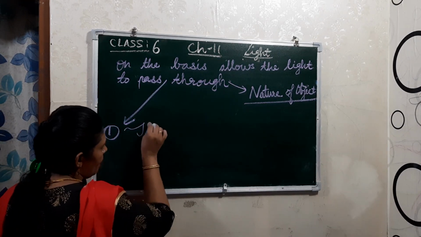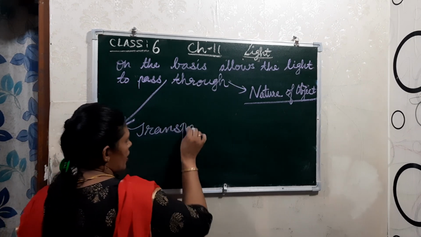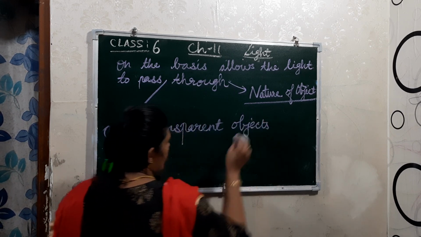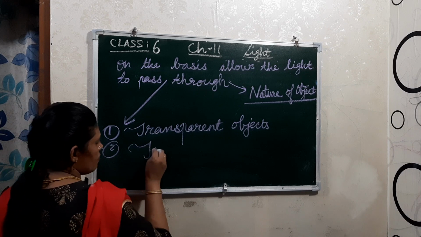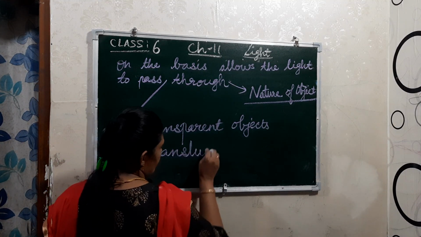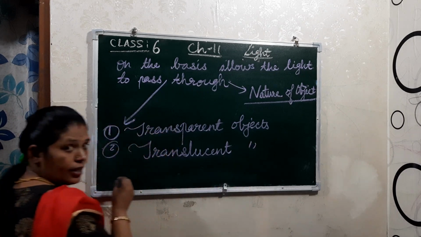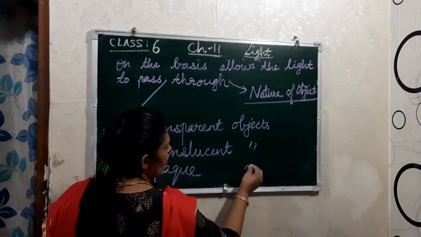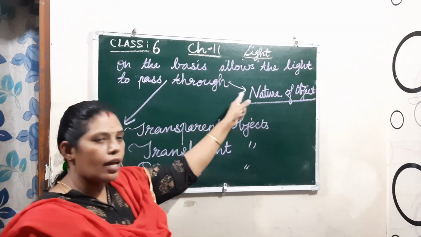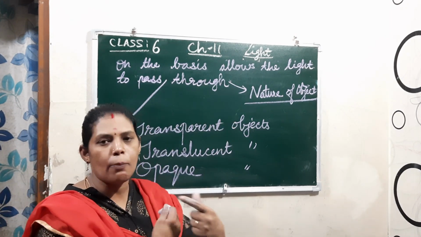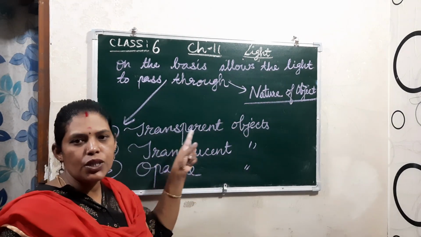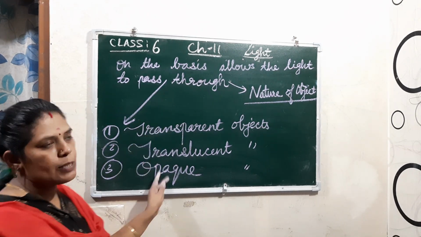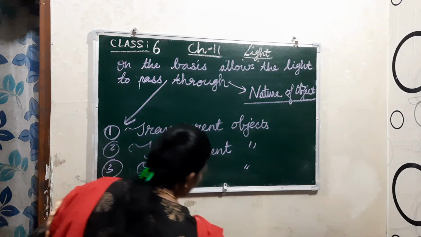One, transparent objects. Then translucent. Then the third one is opaque. What is it? Opaque objects. Clear? On the basis of the light allowed to pass through the body, the objects are classified into three. They are transparent, translucent and opaque. Now I will explain all these three separately. Okay, now see here.